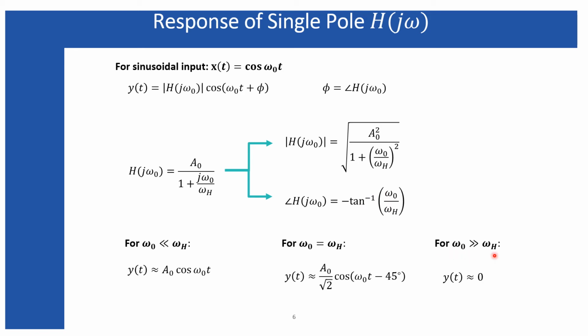For omega naught very much greater than omega h, the output y(t) is about to decrease to 0, and we can expect that because this denominator part in the expression of the magnitude, mod of H of omega, increases, and that reduces this part. So we may expect this y(t) should tend to 0 for omega naught very much greater than omega h. That means when you excite the system by an input having a frequency very much greater than the cutoff frequency, the phase angle in that case should approach minus 90 degrees.